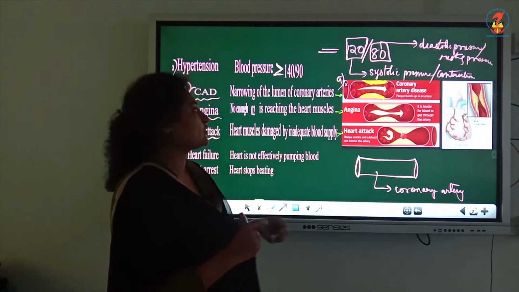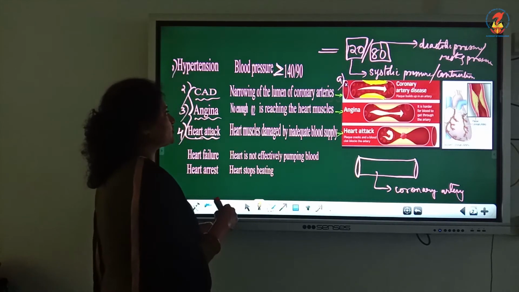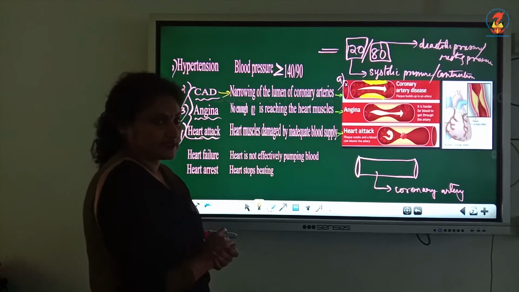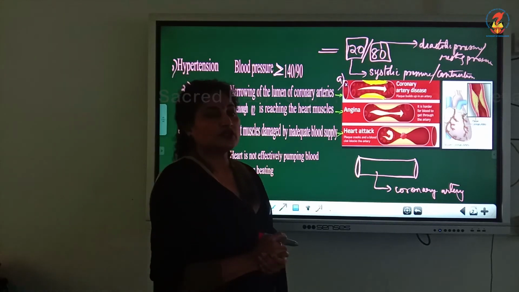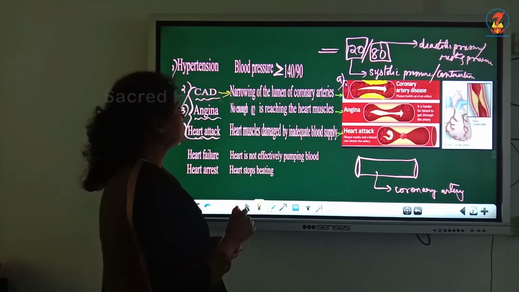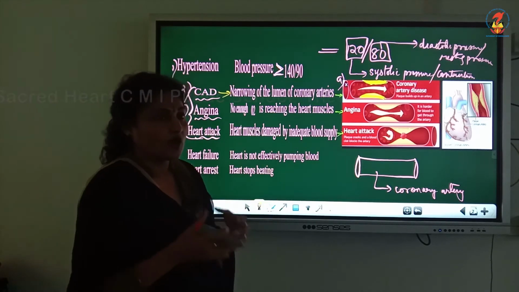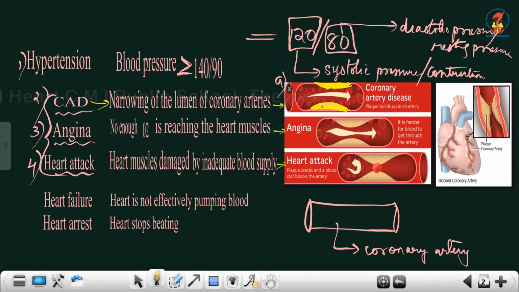Which artery? The coronary artery. So, CAD or coronary artery disease is also known as arteriosclerosis, where the lumen of the coronary arteries becomes narrow. Why is it becoming narrow? Because of the deposition of calcium, cholesterol, etc. on the walls of the coronary artery.